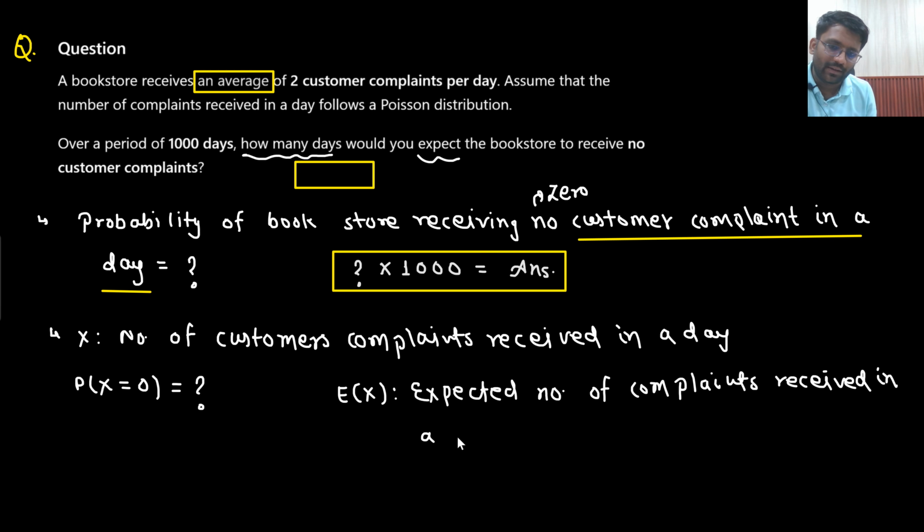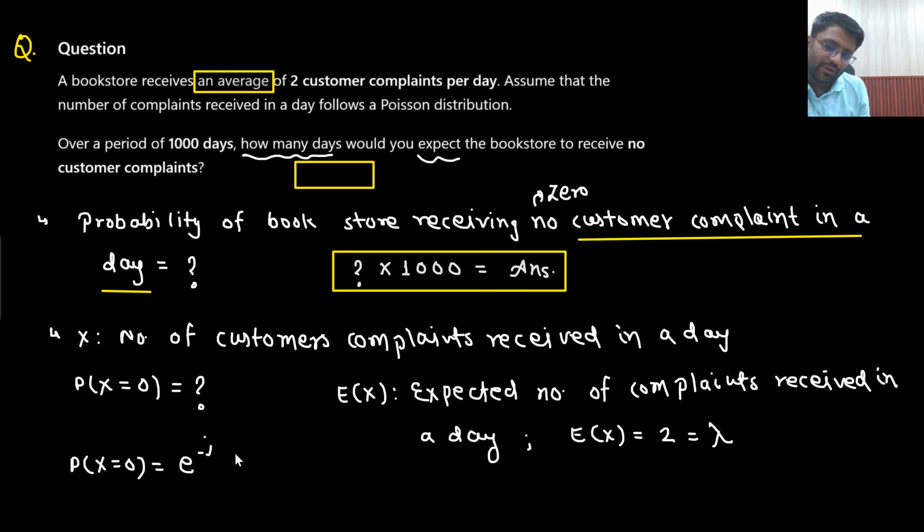In a day. So that would be equal to, on an average, 2 customer complaints per day, lambda. So probability of x taking value equal to 0 would be e to the power minus lambda, lambda to the power 0 divided by 0 factorial. That would be equal to e to the power minus lambda only. Lambda to the power 0 is 1, 0 factorial is also 1. So e to the power minus lambda, which is equal to e to the power minus 2.